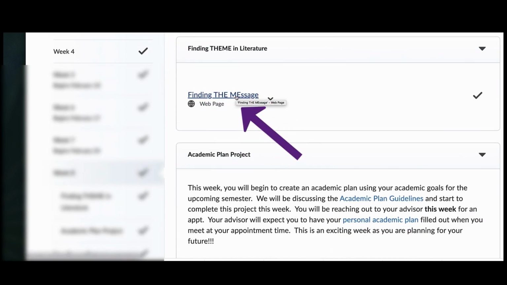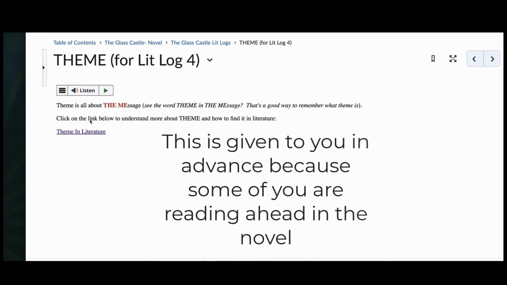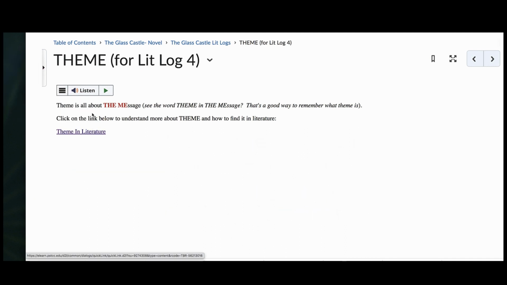I will be opening a Finding Theme in Literature. When you click on that, it takes you to Theme for Literature Log 4, which is found in the Glass Castle module. So you need to know what theme means to do the last part of the novel. This is also information you need to complete Literature Log 4. So you will click on there and it will take you to information to learn about theme. Okay, I'm going to go back to the table of contents.